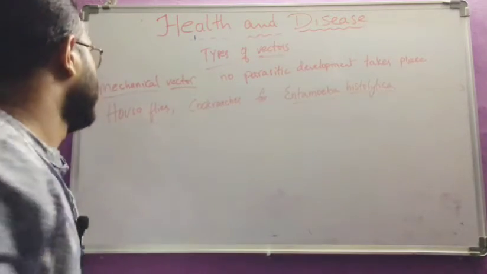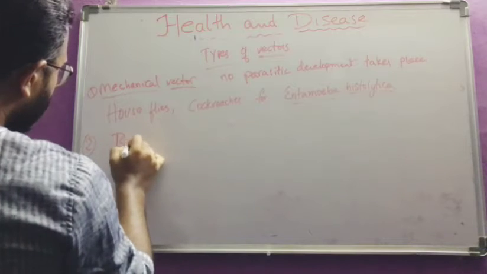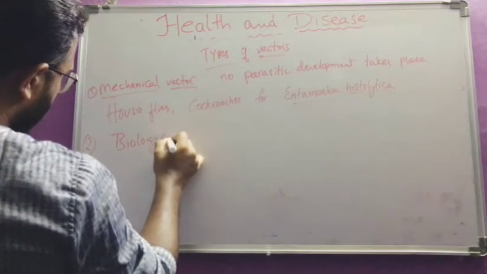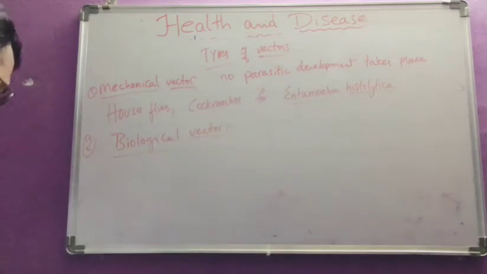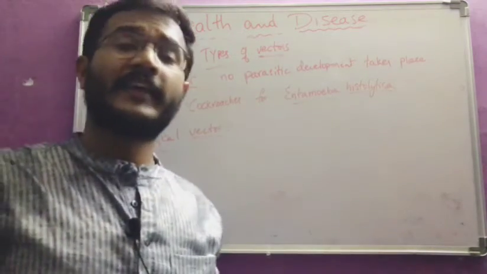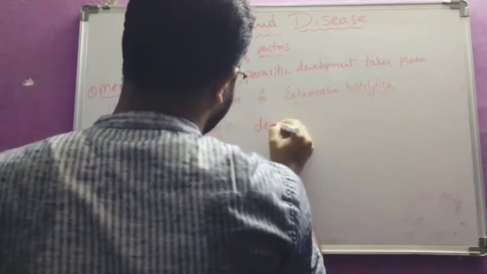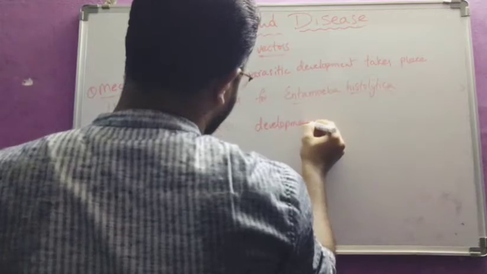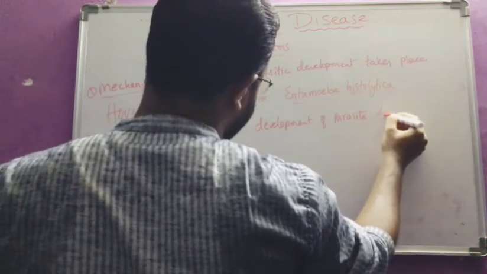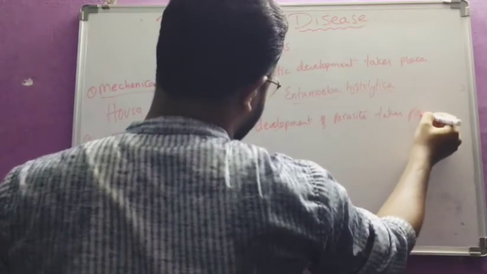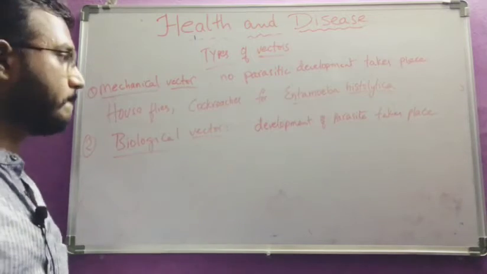So that is mechanical vector. And the second one is biological vector. Here, while transferring, the development of parasite takes place. So this is the difference between mechanical vector and biological vector.